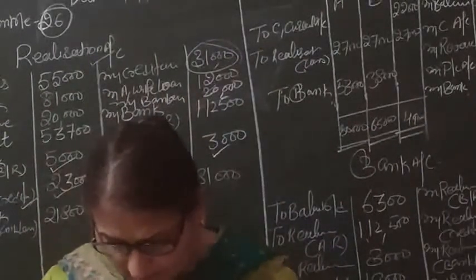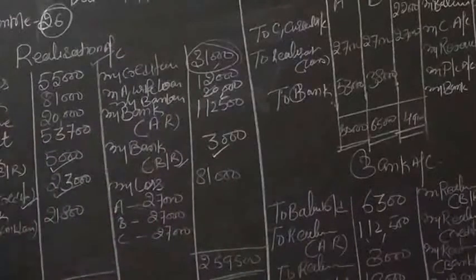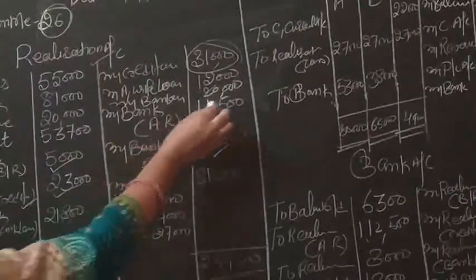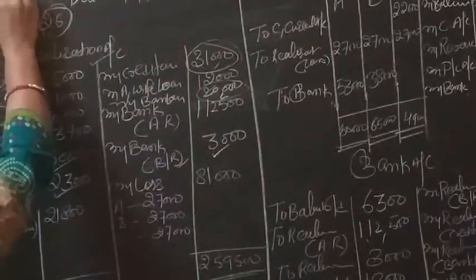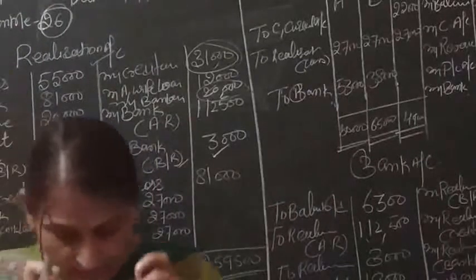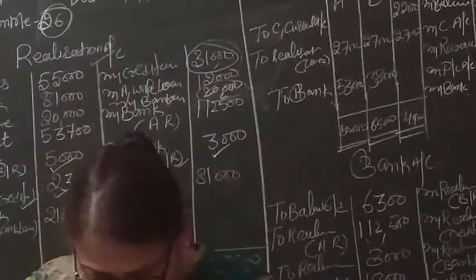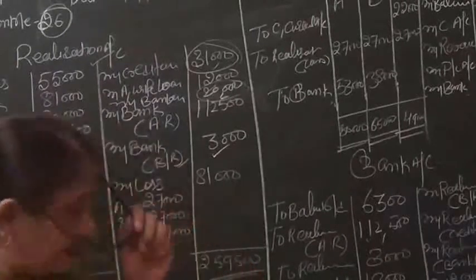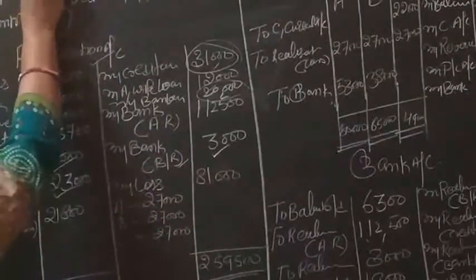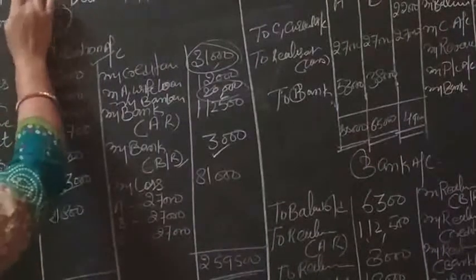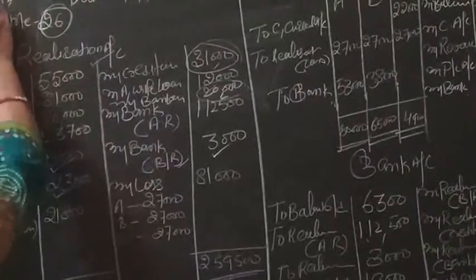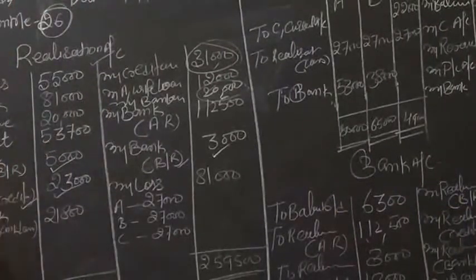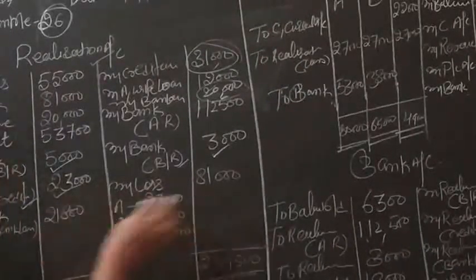Then the bank loan was repaid along with interest of 9 months. We paid the bank loan along with interest. Our bank loan is 20,000, and we calculate interest for 9 months. The bank loan was repaid along with interest and the interest rate is 12% per annum. So 20,000 into 9/12 into 12/100. So the interest is 1,800. So the payment to the bank with interest is 21,800. After that we make the total of both sides.